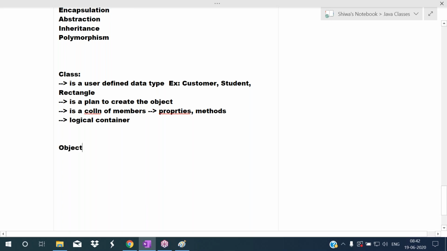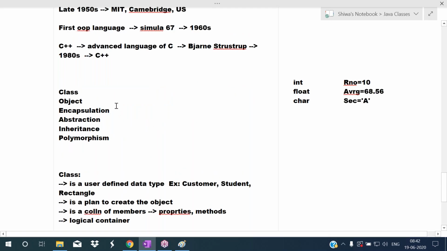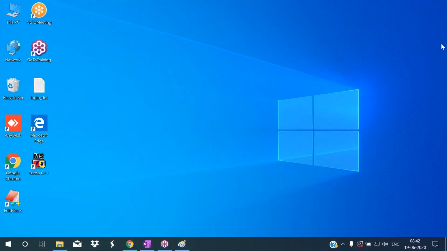So today I stop our session here. In the next class, I will explain the remaining concepts and try to explain them more clearly. In the next class, I will explain what is object, encapsulation, abstraction, inheritance, and polymorphism. So now I'm stopping the session.